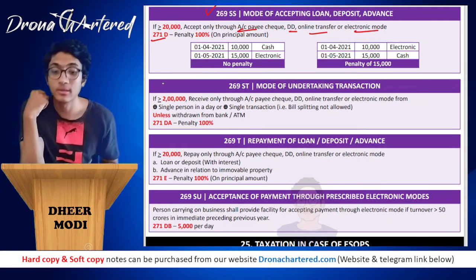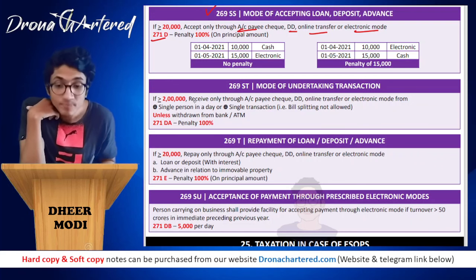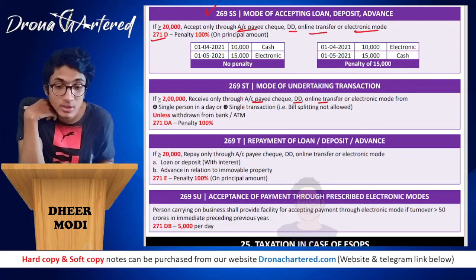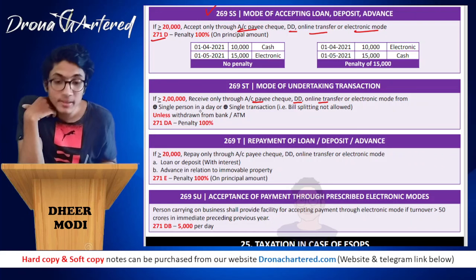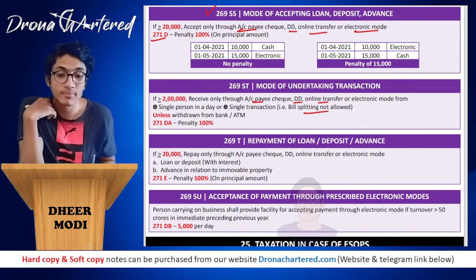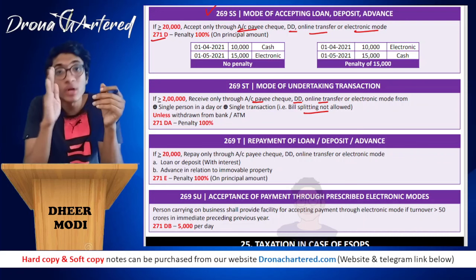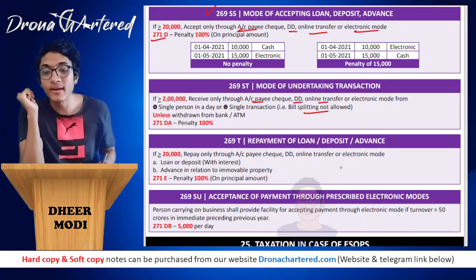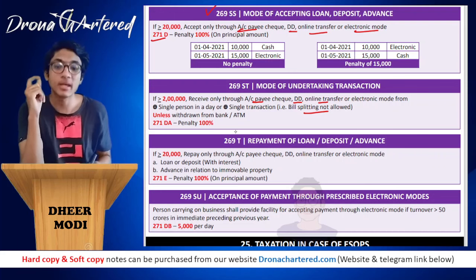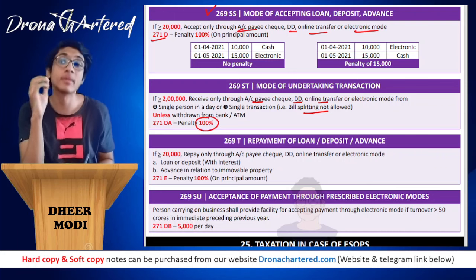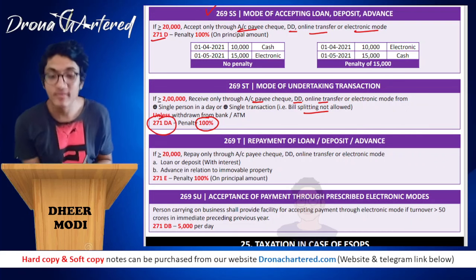Okay, next is mode of undertaking transaction. If an amount is equal to or more than 2 lakh, receive only through account payee cheque, DD, online transfer or electronic mode, because they do not want you to deal in cash. From a single person in a day or a single transaction, that means bill splitting is not allowed. Say for example, if it is for 20 lakh, you cannot make 20 bills for 1 lakh. It will still be treated as one transaction only. So single person in a day, unless withdrawn from bank or ATM, there will again be penalty of 100%. That amount will be penalty if you have done it in cash. This section is 271DA.